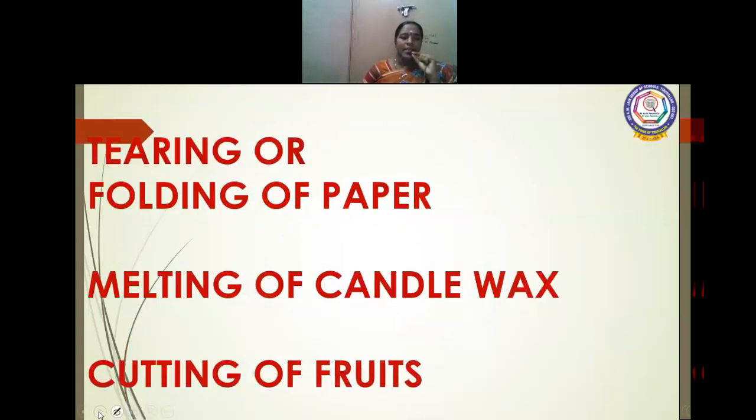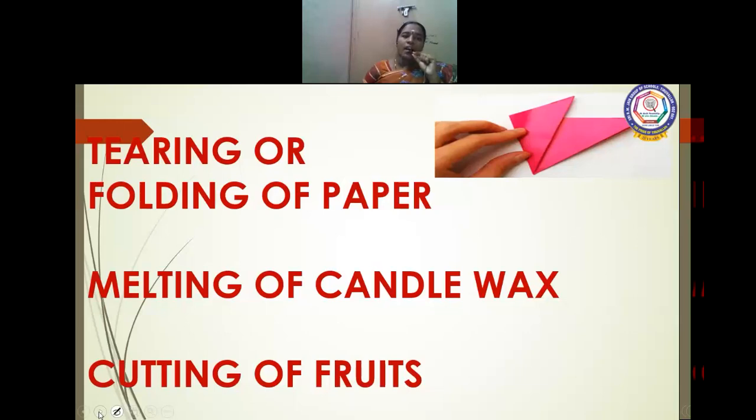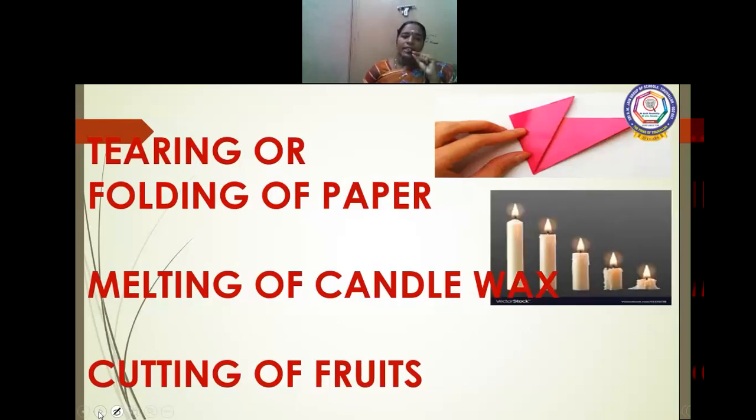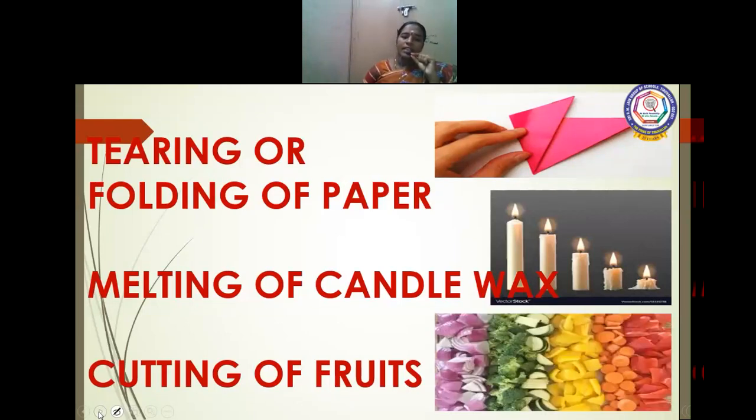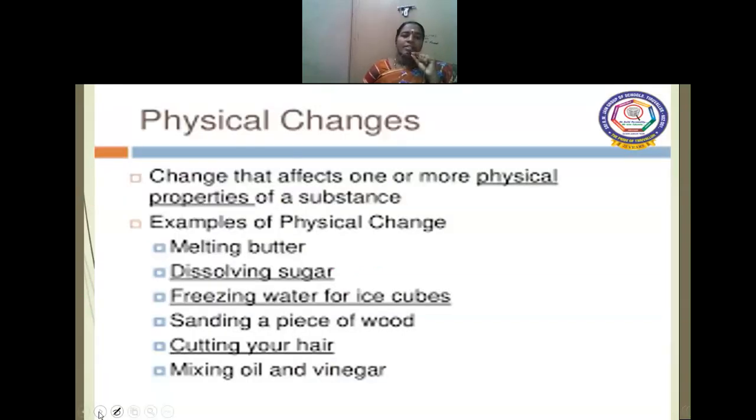Let us see some more examples. Folding or tearing of paper, melting of candle wax, cutting of fruits. There is a change in the physical state, but no new substance is formed in a physical change. A change that affects one or more physical properties of a substance.